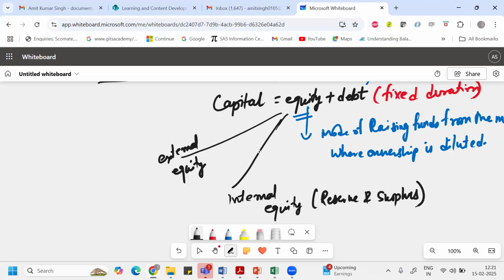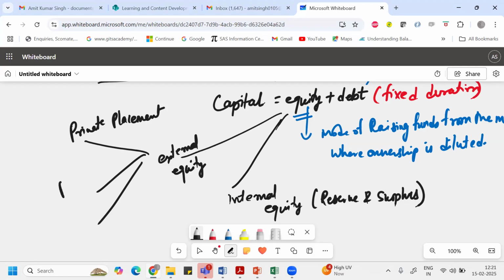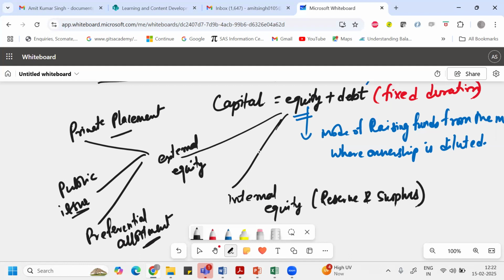Okay, so if the company goes for external equity, then primarily there are different ways. The company can do a private placement, or they can do a public issue, or they can go for a preferential allotment. Okay, so what is preferential allotment, what is public issue, what is private placement?